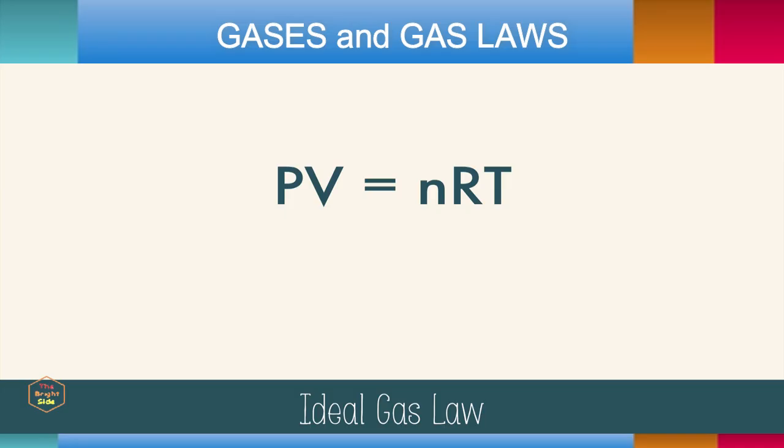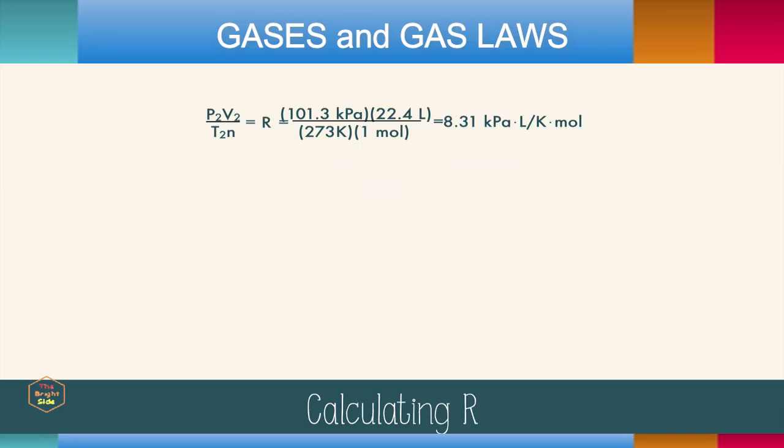But let's talk about what R is exactly. R is calculated from P2 V2 over T2 times n. And it's all set to standard temperature and pressure. So 101.3 kilopascals, 22.4, which we got from every mole of a gas at STP being 22.4 liters, 273 Kelvin, and that's just set to 1 mole. And what you get when you actually calculate those numbers is 8.31 kilopascal liters per Kelvin mole, which is really fun to say fast. Now, because there are different measures of pressure, there are also different values for R, depending on which unit of pressure you use.